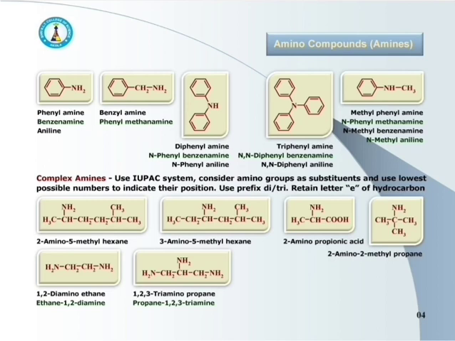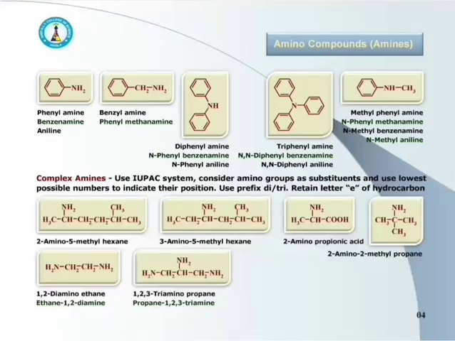Now see the next, CH3CH(NH2)COOH, that is 2-aminopropionic acid, that is a 3 carbon containing acid. It is propionic acid and the substituent is NH2, which is at second position, and hence the name is 2-aminopropionic acid.